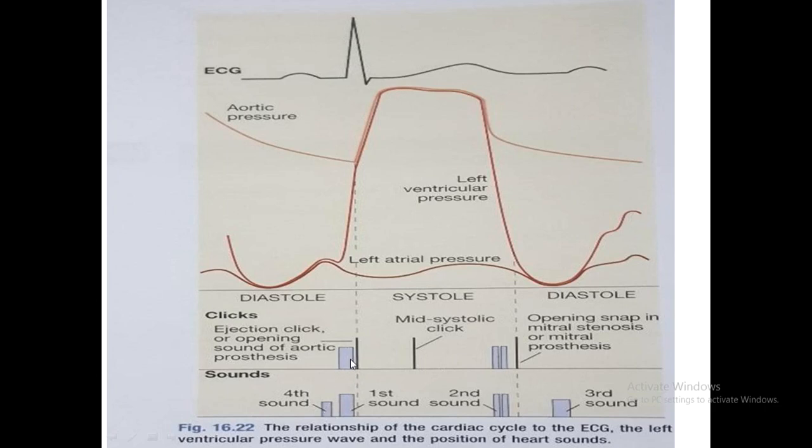Now the fourth heart sound comes here before the first heart sound, because of atrial contraction. So the fourth heart sound is just before the first heart sound, the second heart sound is split, and then you get a third heart sound. So third, then this is the place for the fourth heart sound, then first heart sound, then second, like that. So these are the heart sounds, and these are the clicks, and these are the left atrial and ventricular pressures. This picture is given in your book. Try to read and understand these things.